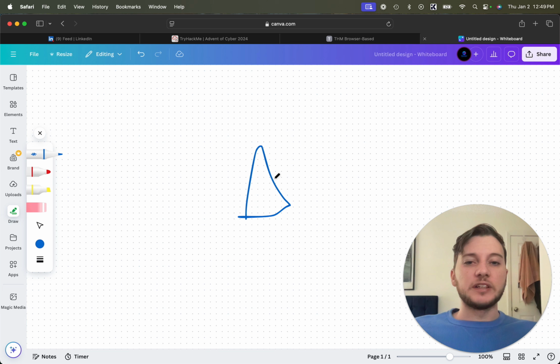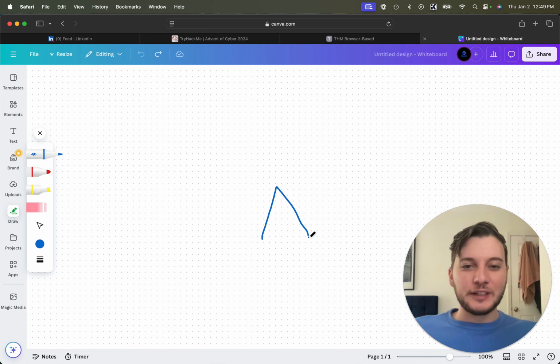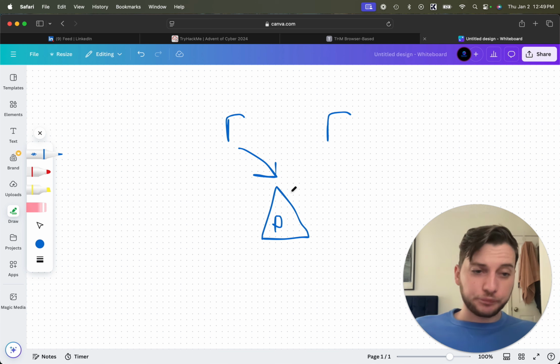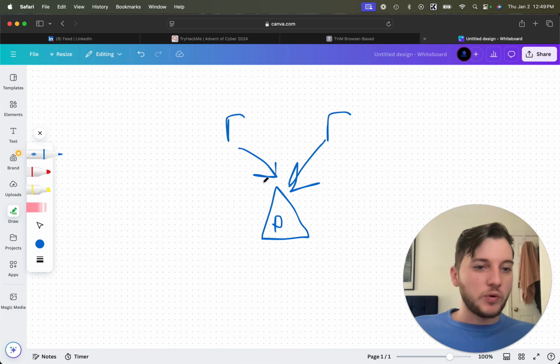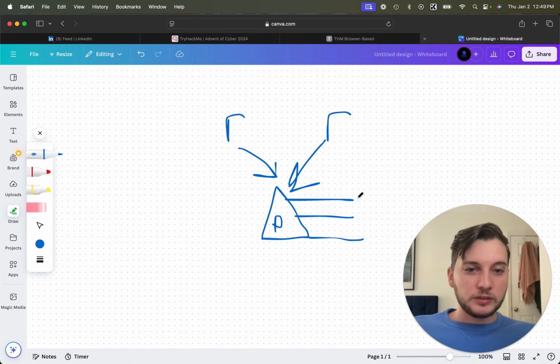Let me draw a better triangle. This is going to be the program, the triangle, right? We'll put a little P in there. So we have two R's, two requests. We're going to send the first request to the program, and the program is going to start to process this request. But while that's happening, we're sending a second request over within milliseconds of the first request being received. We'll do some lines here just to demonstrate layers. So request one's right here, and milliseconds later we've now sent R2 over.